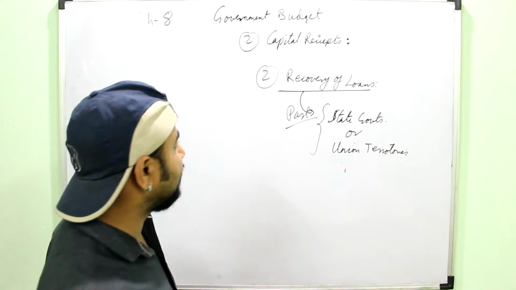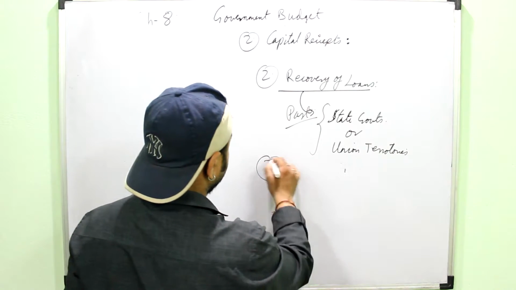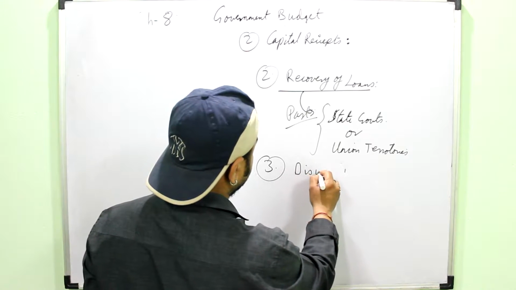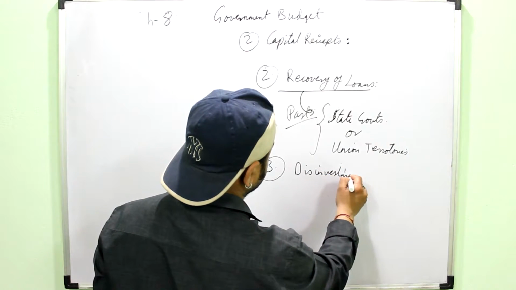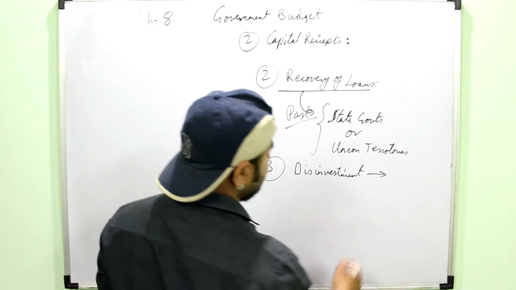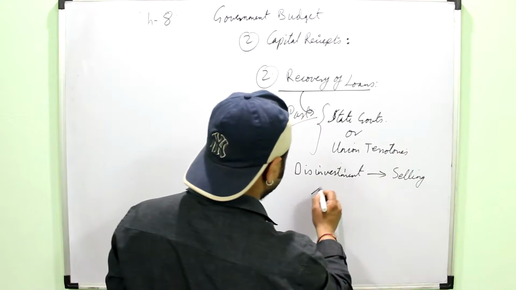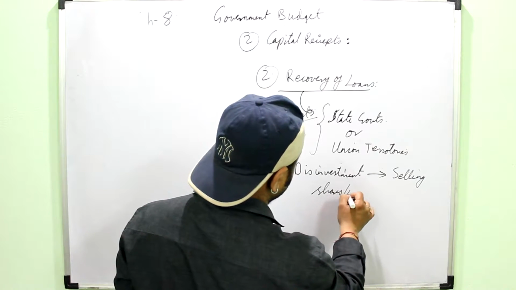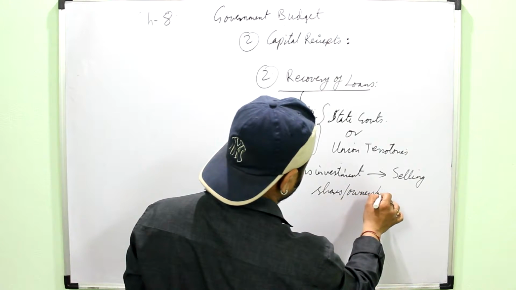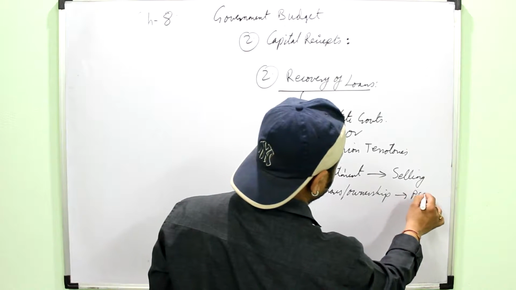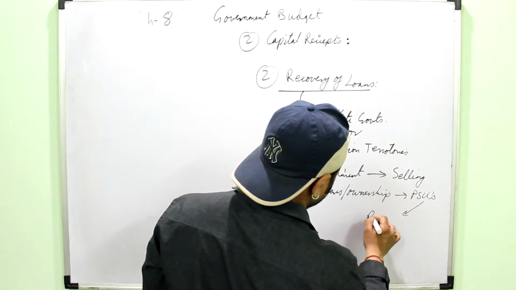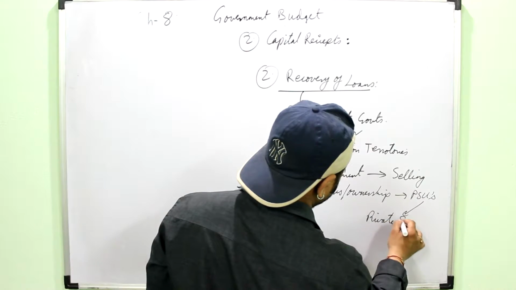Then third is disinvestment. Disinvestment simply means selling the shares or the ownership of the public sector units to the private sector.